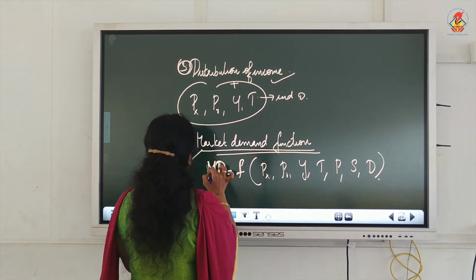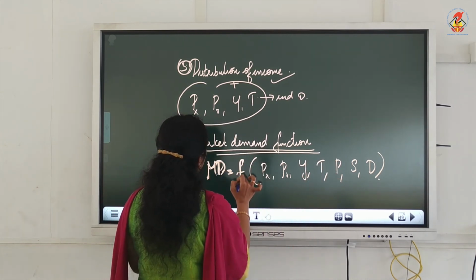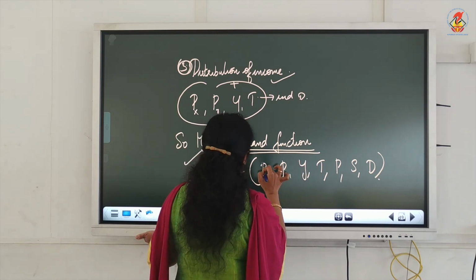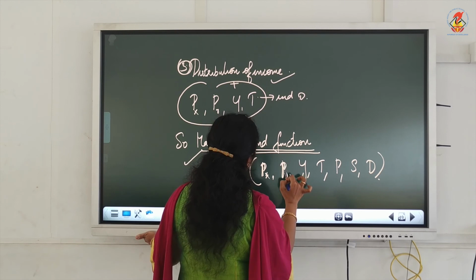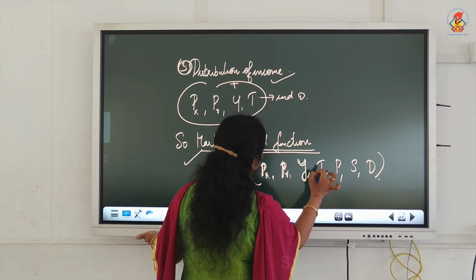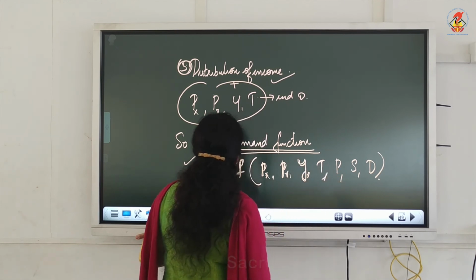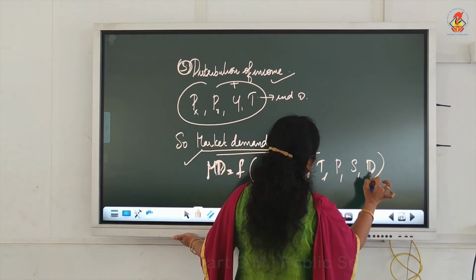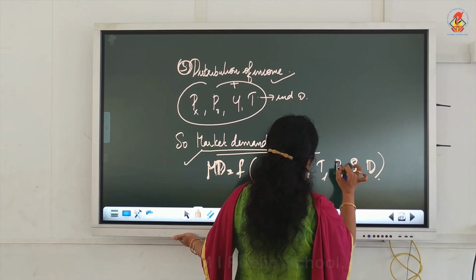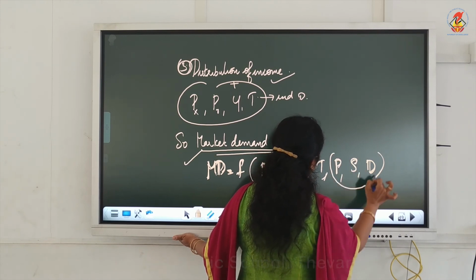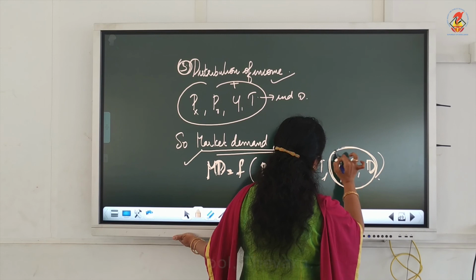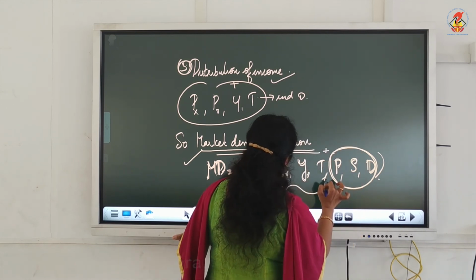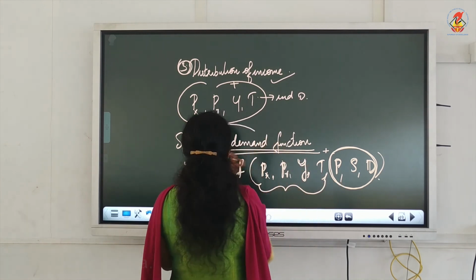How will you write down market demand function? MD is the f of all the factors which influence the individual demand, which are there, PX, PR, income, taste and preference. Along with that, what you have to do? Distribution of income, season and weather, population. So, these three are the ones which I explained to you now. Along with this, all the factors which we explained for individual demand come for market demand.